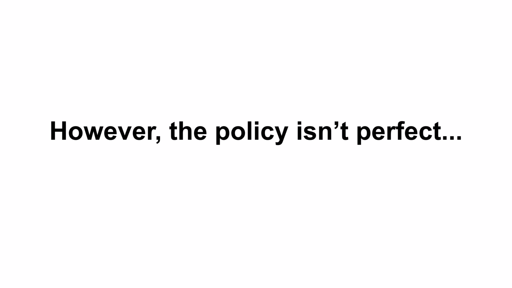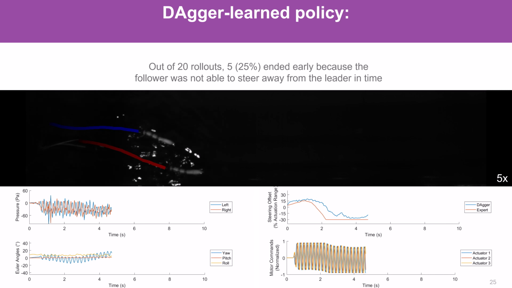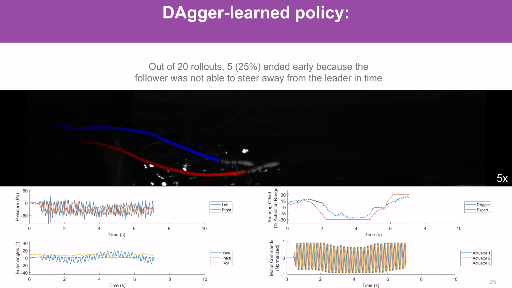However, there were some rollouts where the follower could not steer away from the leader on time, even though, as you can see here, it was still able to imitate the expert actions to some degree. This was the most common reason for ending the rollout early.